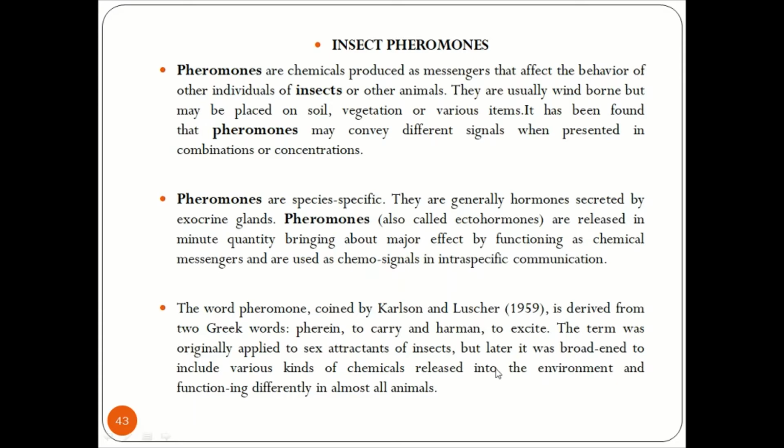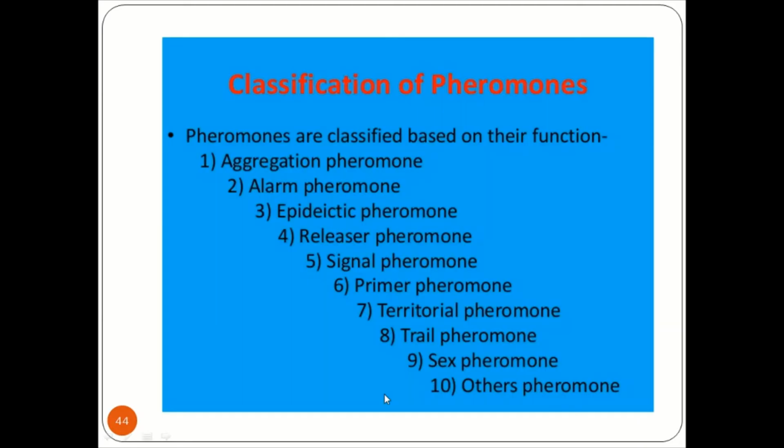But later it was observed that this term is very broad, and it includes various kinds of chemicals released into the environment and functioning differently in almost all animals. Not only attractants were types of pheromones, but other types were also observed.